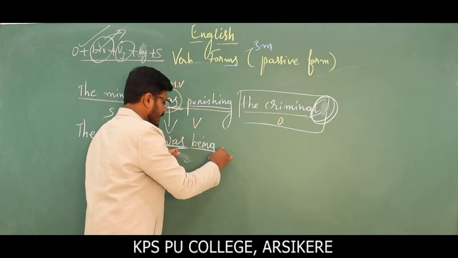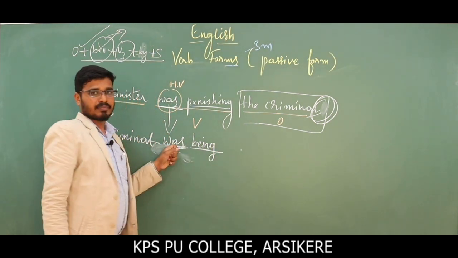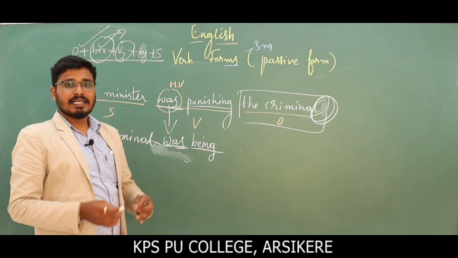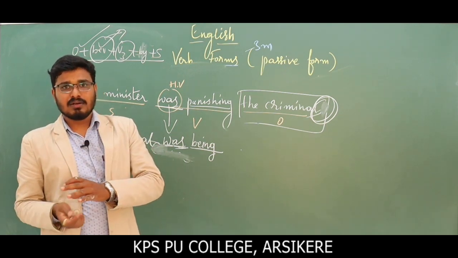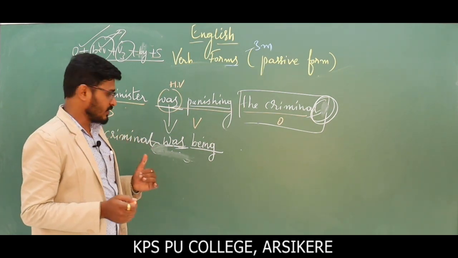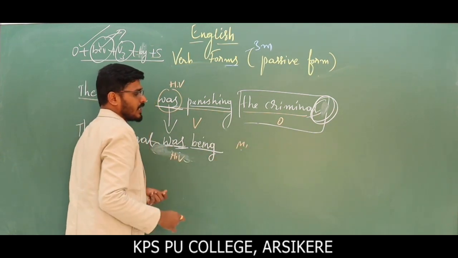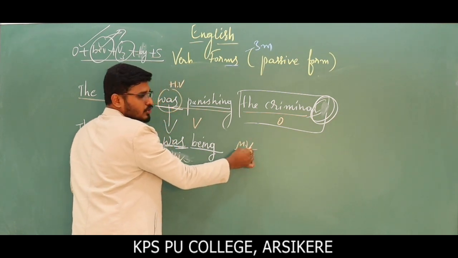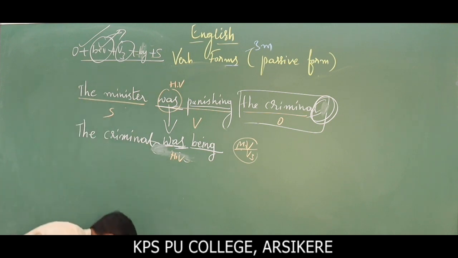The word being should be added between the helping verb and the main verb. Was being punished, is being punished, is being completed, were being demolished. So like this, the main verb should be in V3 form or past participle form.